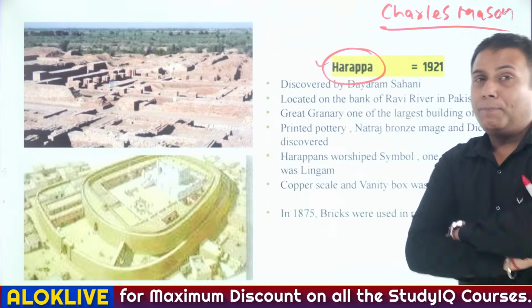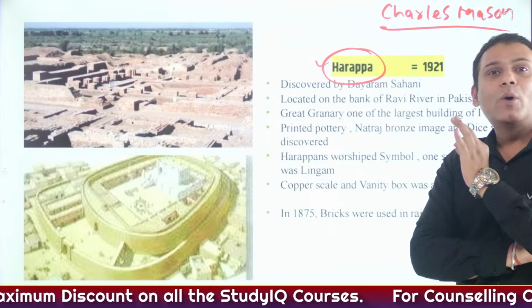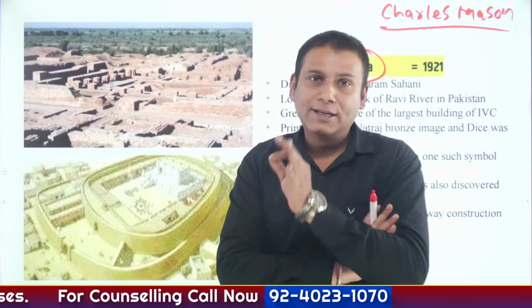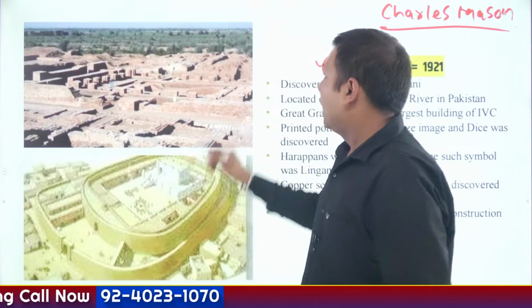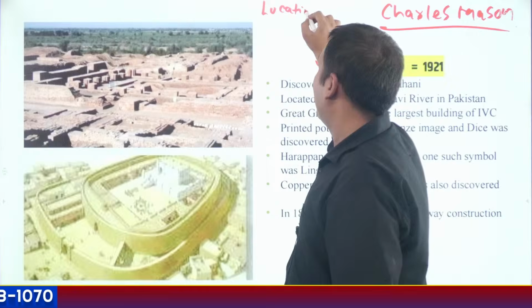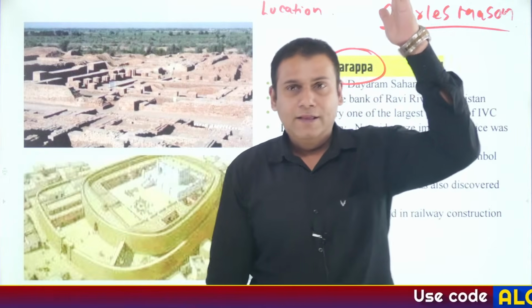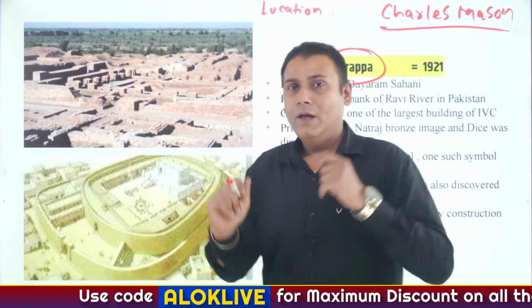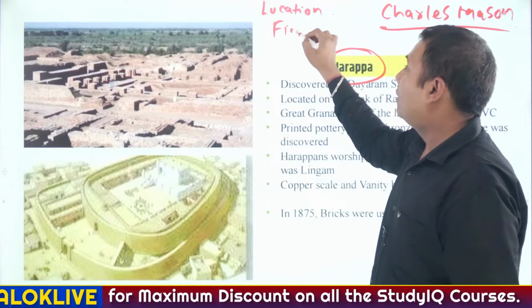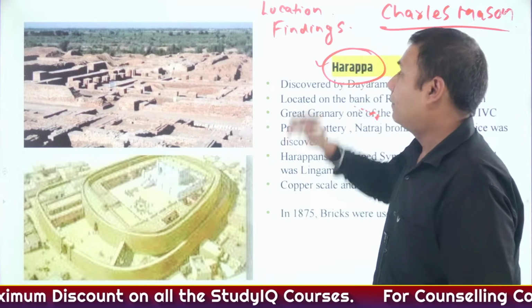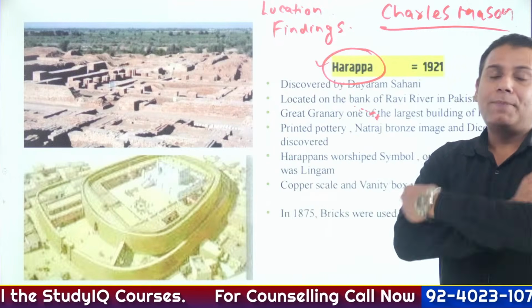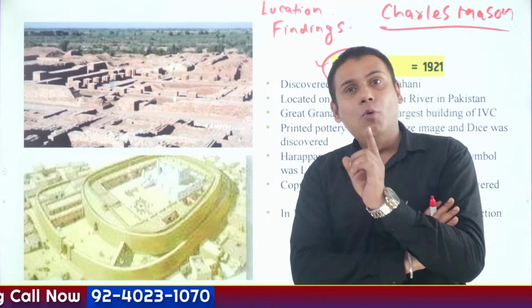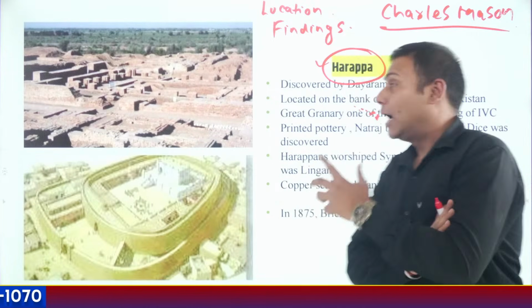The first one is Harappa, okay. Now what kind of question can be asked from the perspective of the prelims examination related to the important Indus Valley civilization sites? First thing, where is this site located? On one hand, there would be the sites written; on the other hand, match the following, location. What are the key important findings from any particular site? These kinds of questions you can expect in the UPSC prelims examination, because last year itself there was a question on Mohenjodaro. So let's throw light on Harappa.